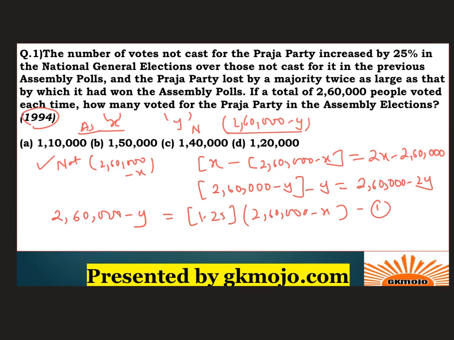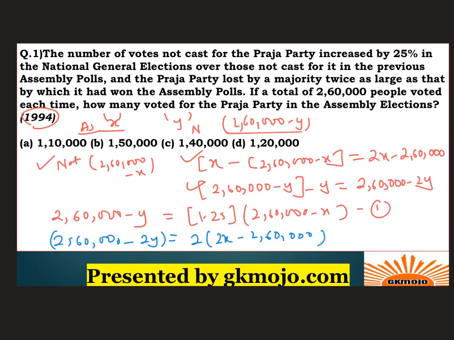The other equation you can form is with respect to the margins: 2,60,000 minus 2Y equals 2 times (2X minus 2,60,000).